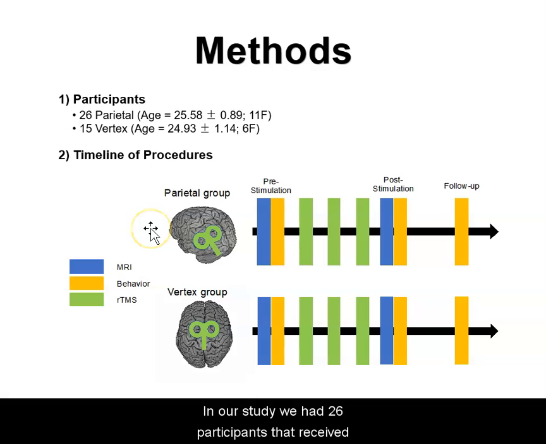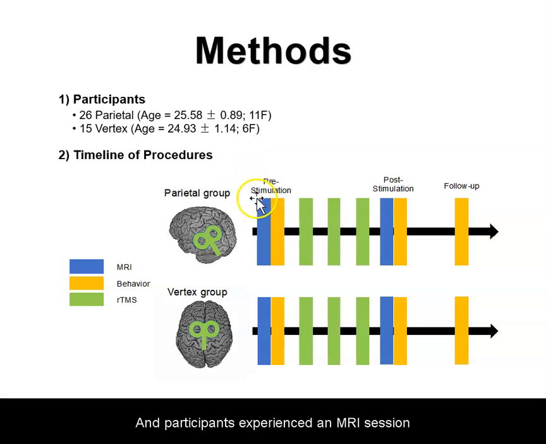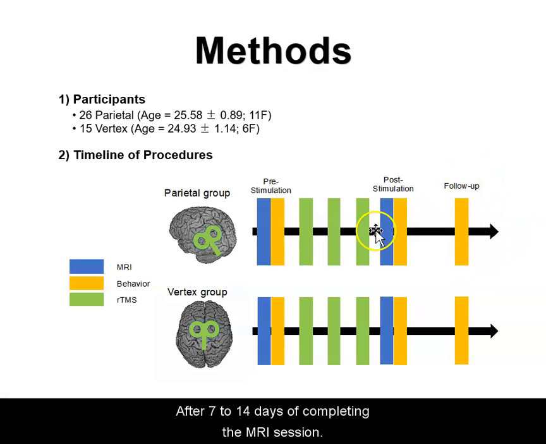So in this study, we had 26 participants that received inferior parietal cortex rTMS and 15 that received vertex rTMS, and you can see where they got stimulated. And participants experienced an MRI session and a behavioral session prior to and following 3 to 4 rTMS sessions, and a final behavioral session after 7 to 14 days of completing the MRI session.